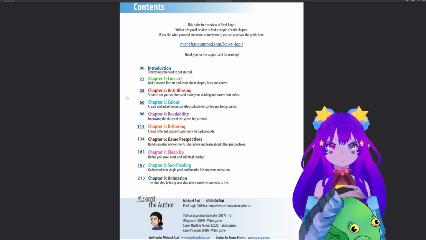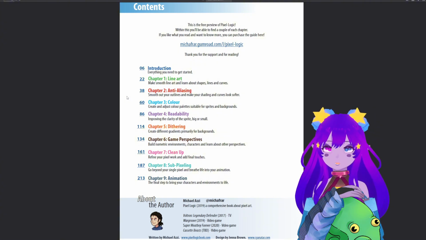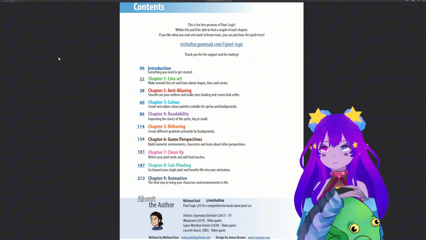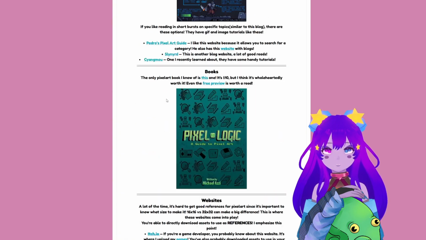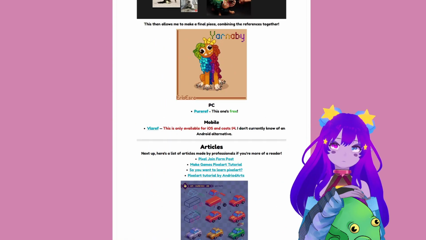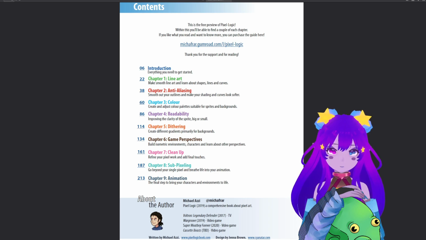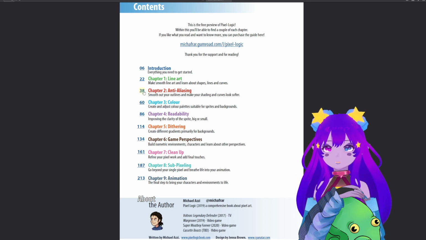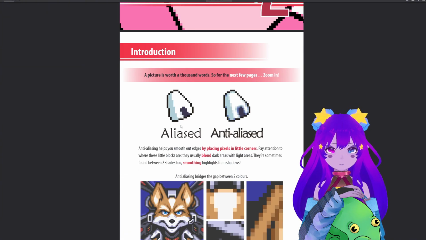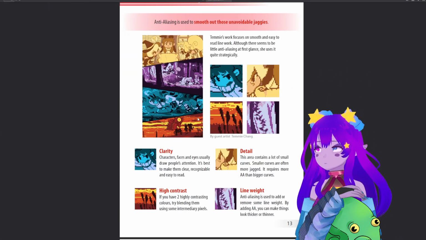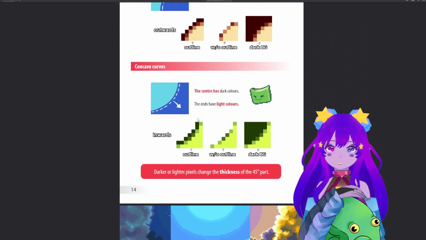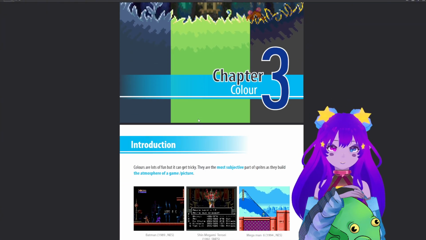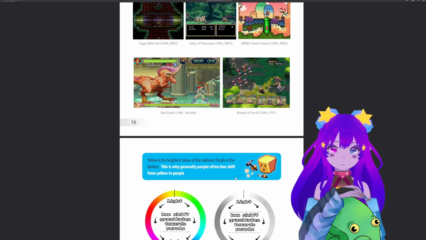I think it lists the pixel art stuff, the terms, all of those things really well from just a beginner's version or beginner's guide. If I had to choose between, for example, looking at these guys or looking at the blogs, they're free and they really work. And I think Pixelogic works in the sense of how structured it is, working it into chapters and the fact you can look to certain areas of the chapters. And I think it has a lot of really good explanations, especially if you're more visual, as there's a lot of pictures on here. They also talk about game characters as well. So I think it's really handy. They talk about different examples, different things in that nature.